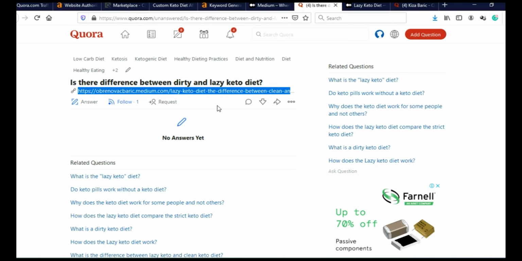And like I said, in that way, you will actually double your traffic because Quora will send you free traffic, but Google will also send free traffic to that Quora question, and from that Quora question, you will send free traffic to your blog, website, Medium article, or whatever you want. So this is how you do affiliate marketing by using Quora to send free traffic.